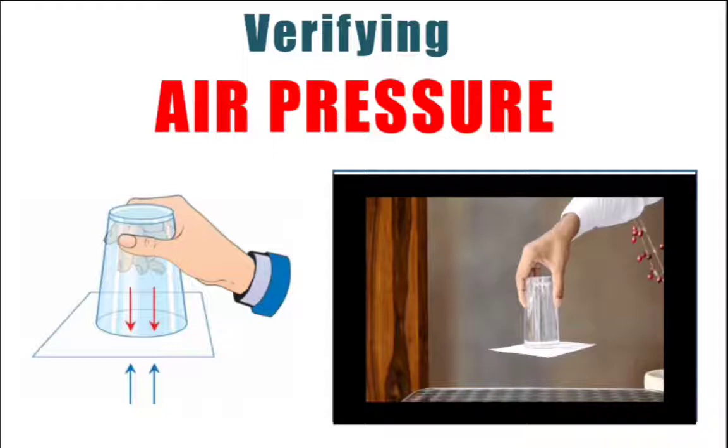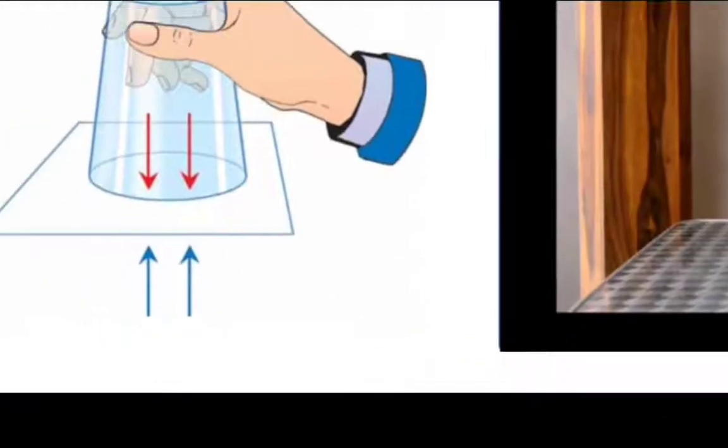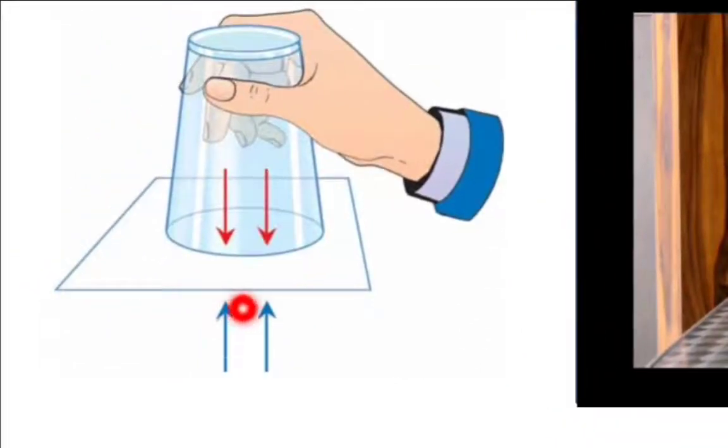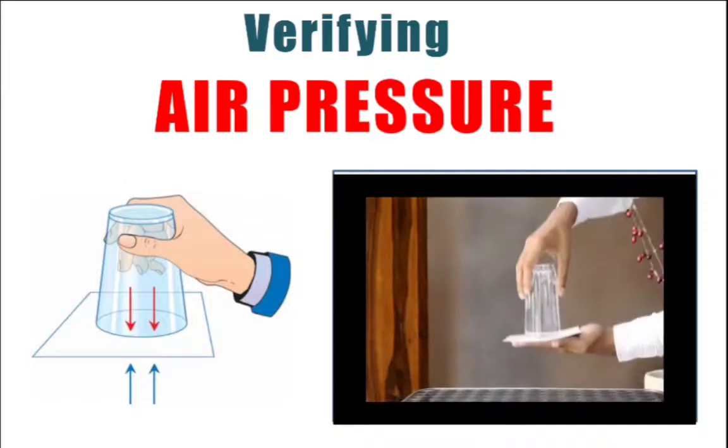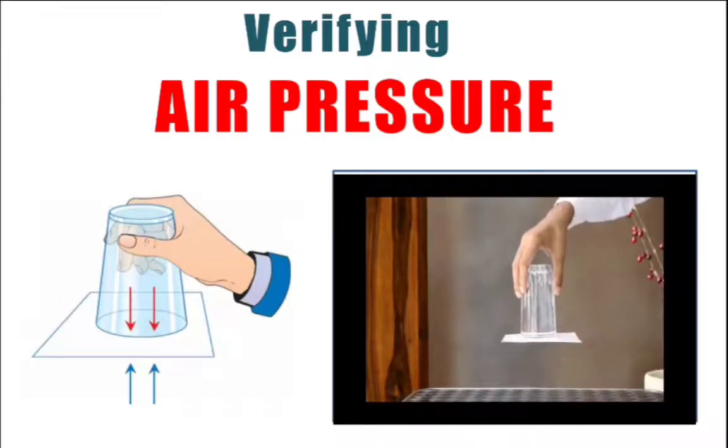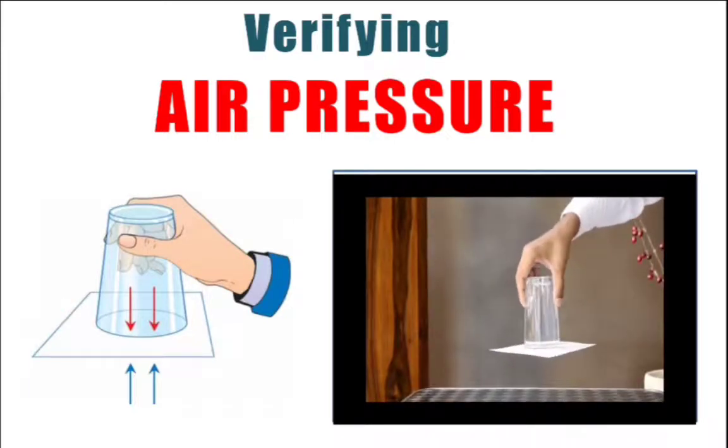It is due to the pressure applied by the air onto this side, as you can see in this image. The blue color arrow represents the air pressure. Because of air pressure, this cardboard is not falling down. This is what is shown in this particular experiment, as you can see again. This is how you can do it also. So this is due to the air pressure.